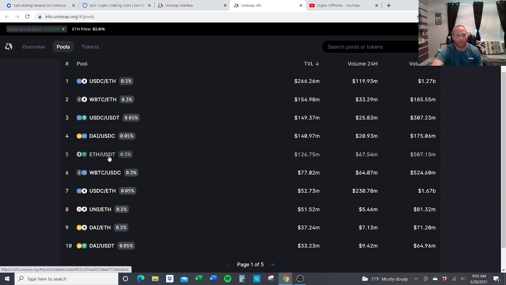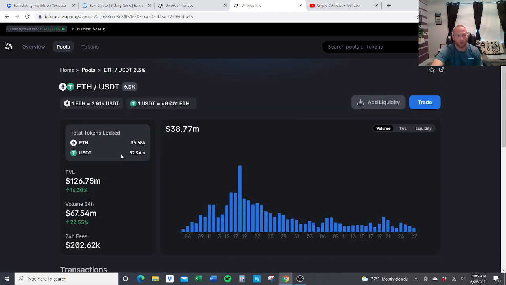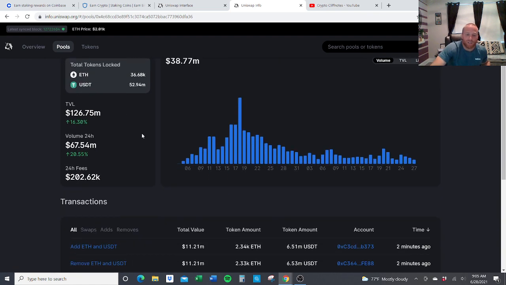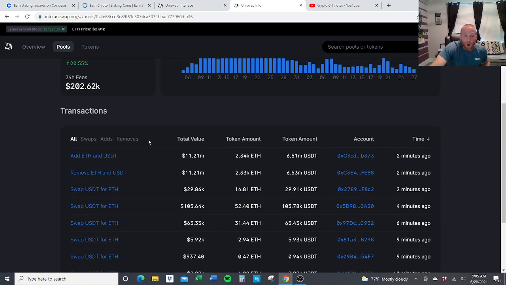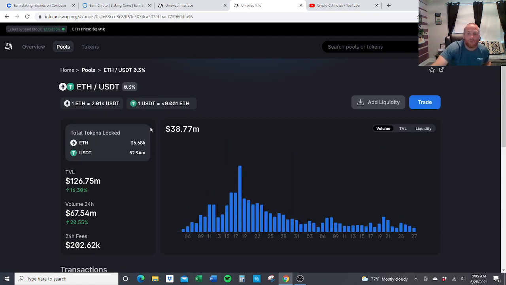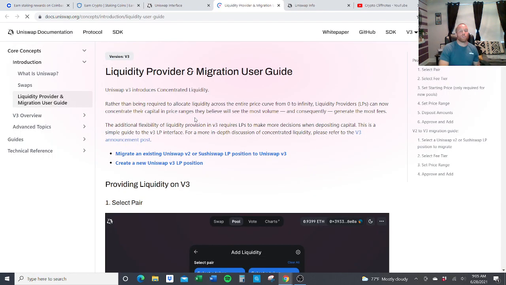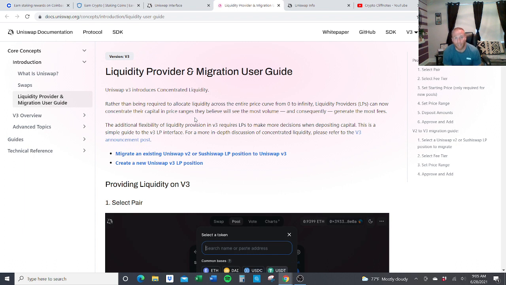So say you put out Ethereum and USDT. For every one Ethereum that you're going to stake out, you're going to need 2001 USDs, because that's what the value is. Off of here, this part can be confusing. It's tricky if you haven't done this. So this will give you an easier breakdown. This will give you videos and everything of how, if you want to enter your own pool.